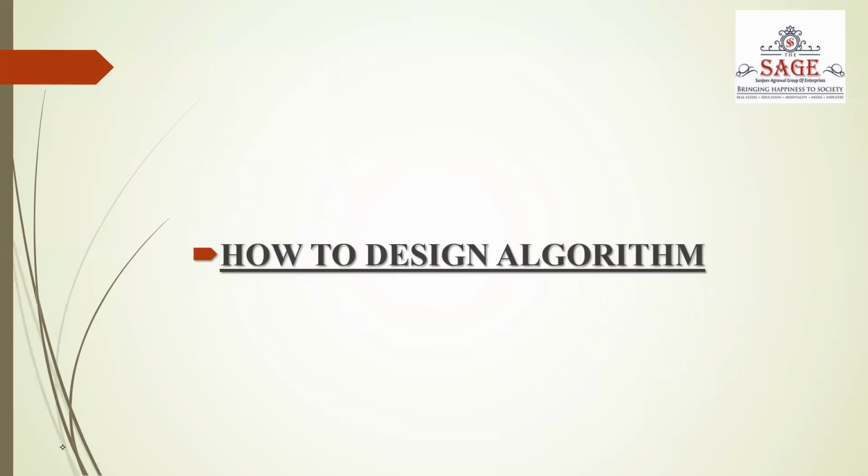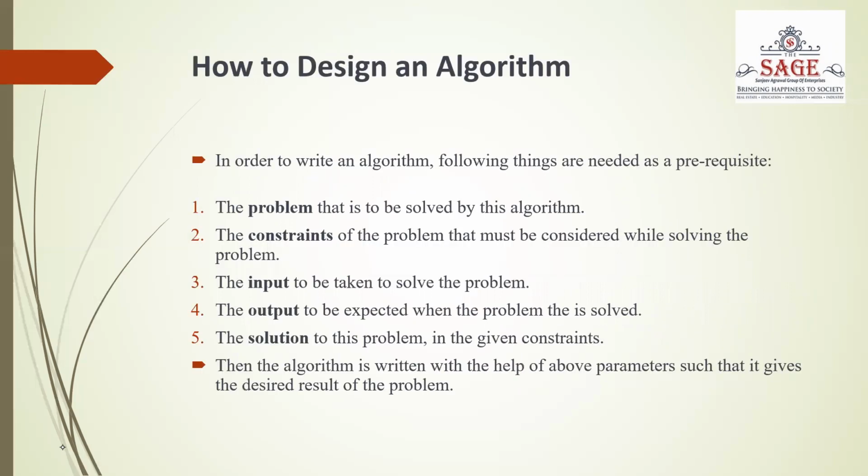Now, next is how to design an algorithm. In order to write an algorithm, the following things are needed as a prerequisite: the problem that should be solved by this algorithm, the constraints of the problem that must be considered while solving it, the input that should be taken to solve the problem, the output that will be expected when the problem is solved, and the solution to this problem in the given constraints. Then the algorithm is written with the help of these parameters such that it gives the desired output of the problem.